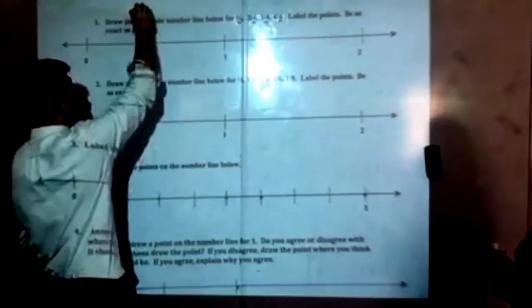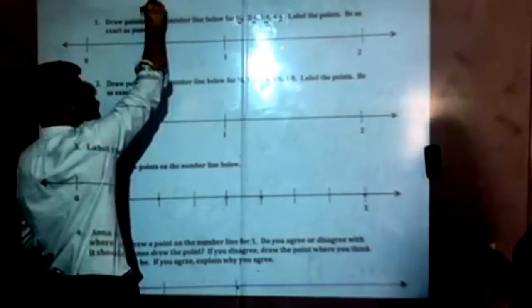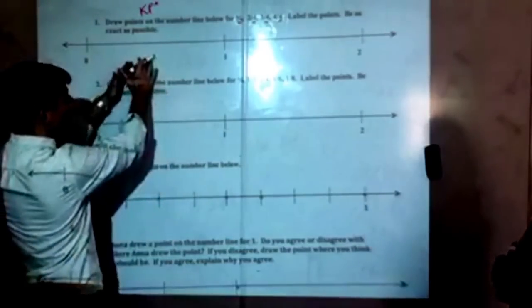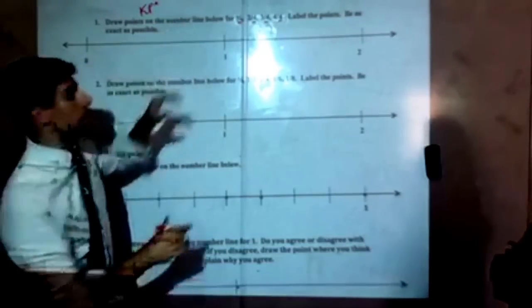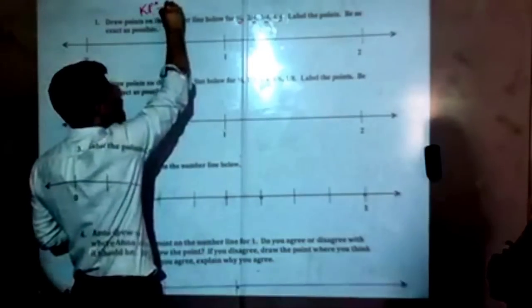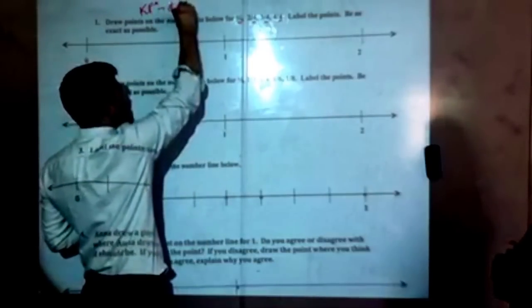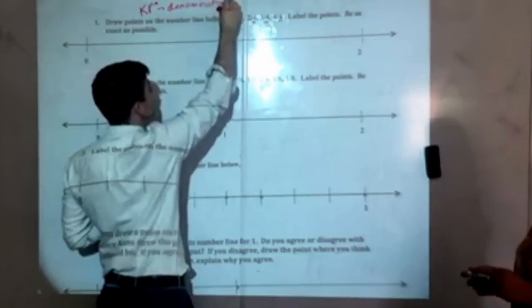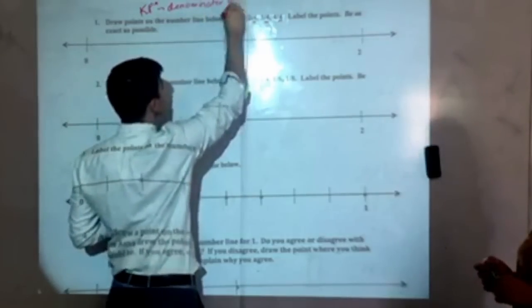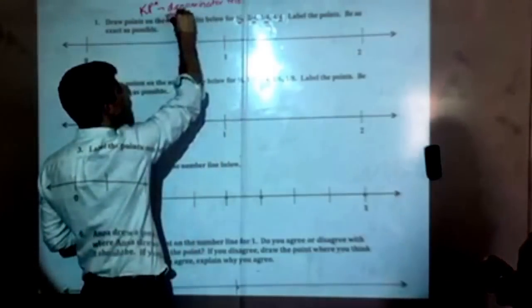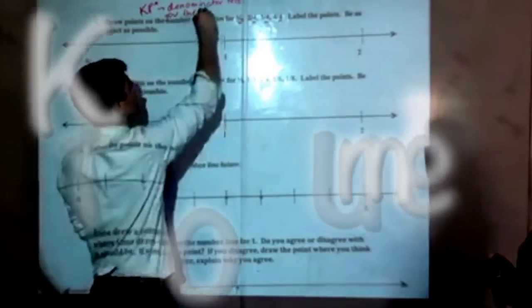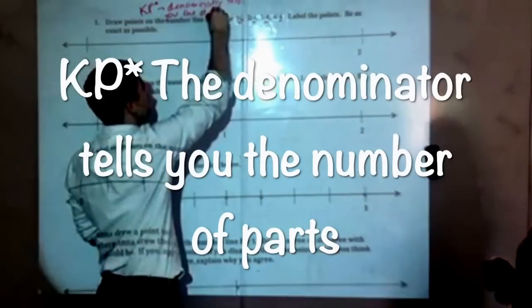We'll go ahead and add key points. It tells you how many parts there are available for these different numbers. So I'm writing denominator. Denominator tells you the number of parts.